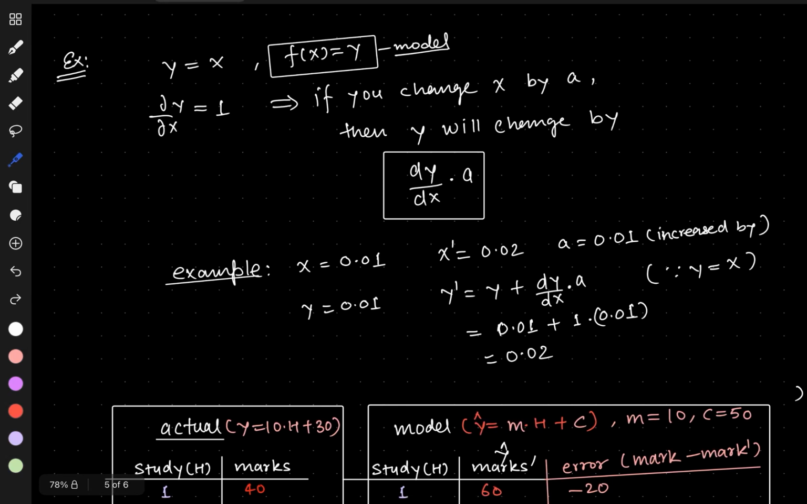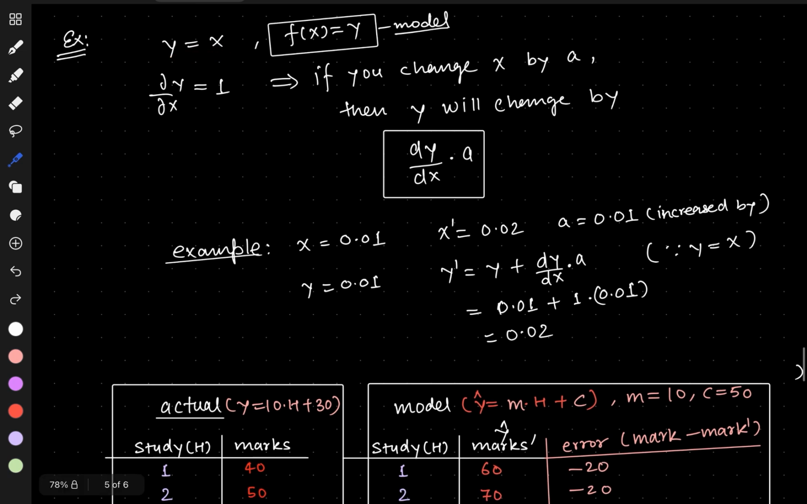Do you know how calculus helps us find the parameters of a machine learning model? If you don't know, I will tell you. Suppose we have a model f(x), and we have to find out the parameters of the model. For example, I have taken a very simple example, y equals x. We take the differentiation of y with respect to x, and what we get is 1.